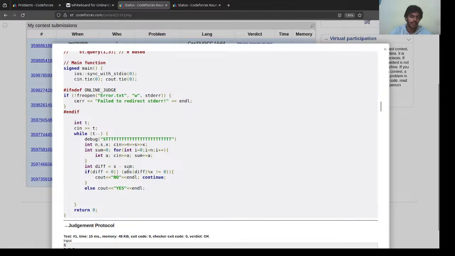What does this mean? That the sum we currently have is greater, right? If this is less than 0, the answer would be no. Otherwise, if the difference is greater than 0 and it's modulo x is 0, that means we have a perfect number of operations, so we would be able to cover the difference. If the modulo x is not equal to 0, we just print no and move on. Otherwise, we print yes.